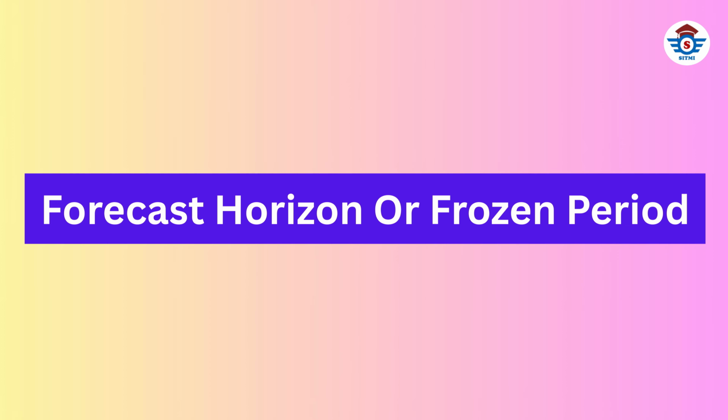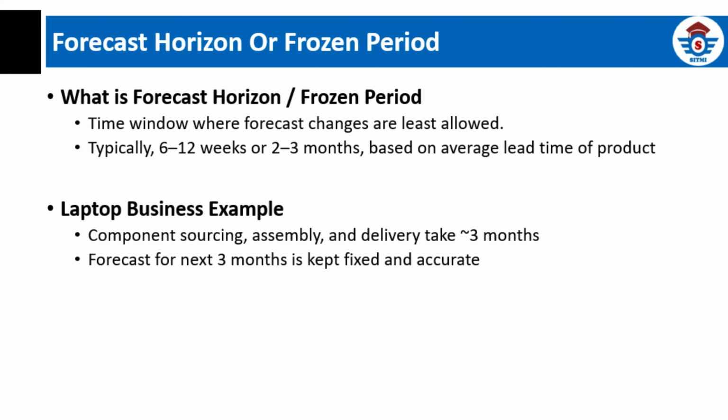Dear learners, now we have already seen most common methods used in forecasting. Now let us understand a concept of forecast horizon in demand forecasting, which is also called as a frozen period. And this is one of the most important concepts to understand. This is the forecast horizon within which forecast changes are least likely to be approved.